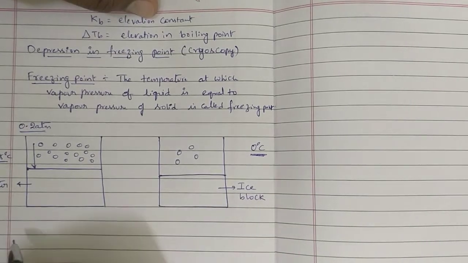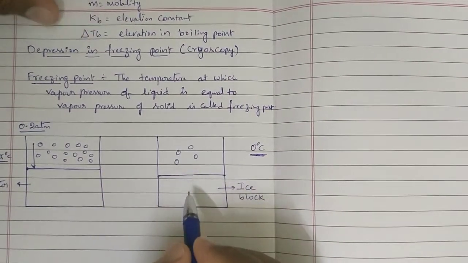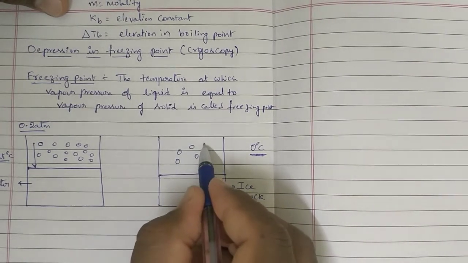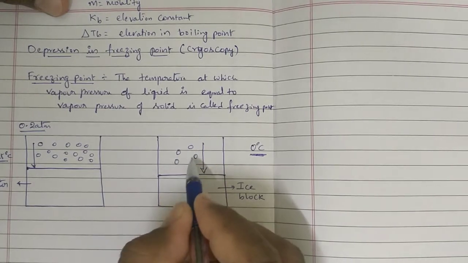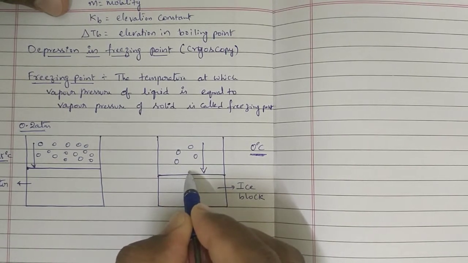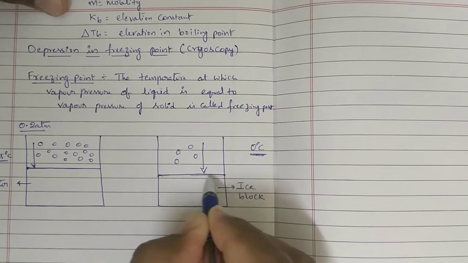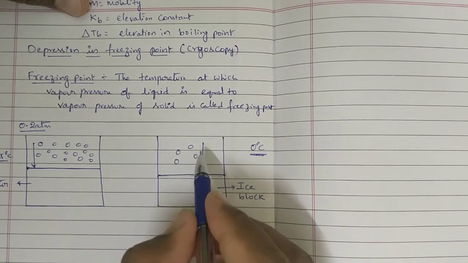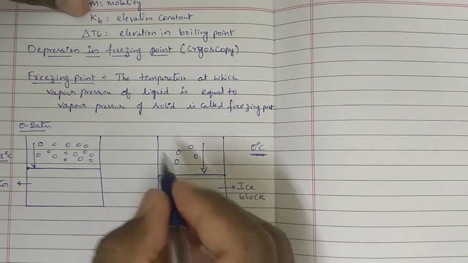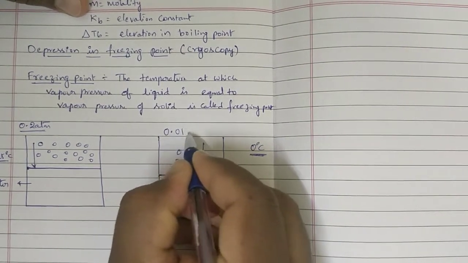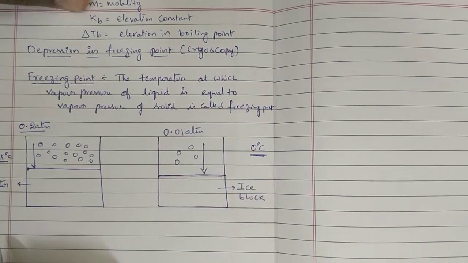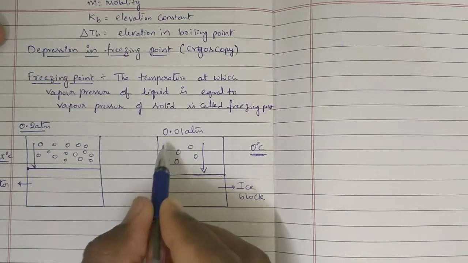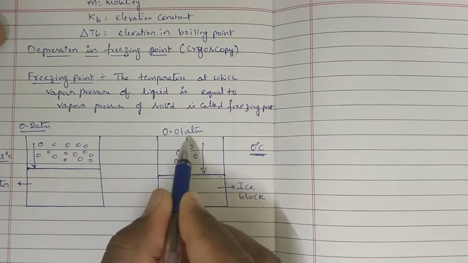Okay, 4 let us consider. Only 4 molecules are present for ice block in the gaseous state. Because of these 4 molecules, these 4 molecules will apply some pressure on the surface of the ice, that is 0.01 atmosphere. Vapor pressure of liquid is 0.2 atmosphere. Vapor pressure of solid is 0.01 atmosphere.